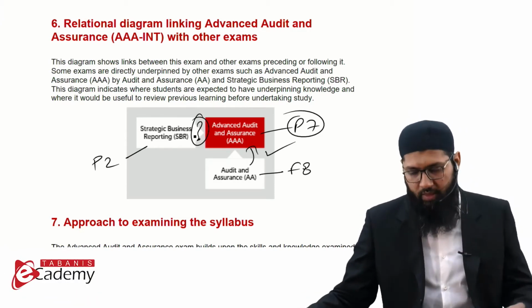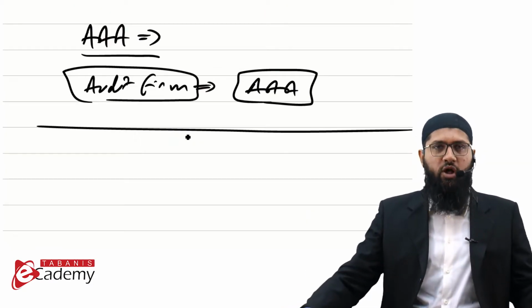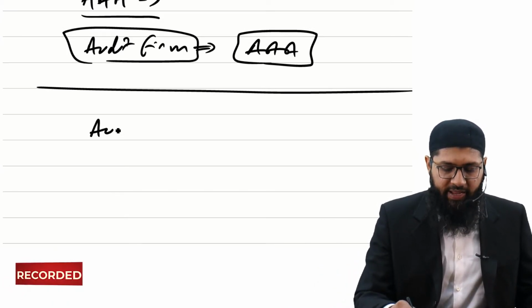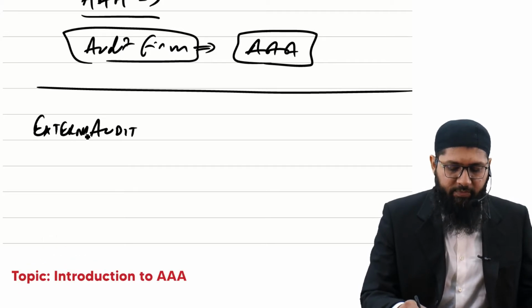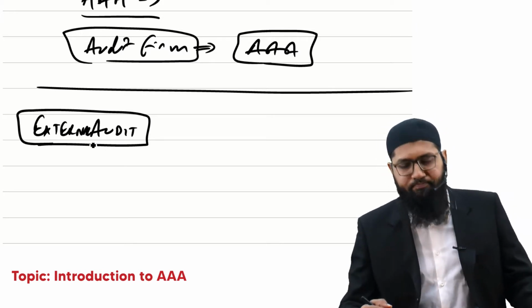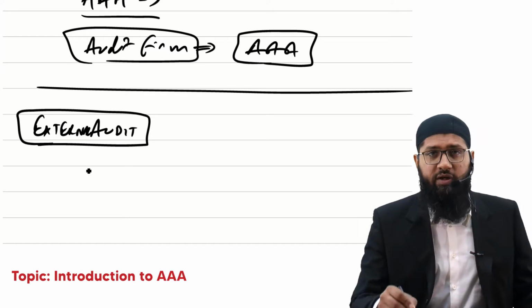So now, let's recall a bit of the audit that you have studied. What exactly is an audit? Of the different types of audit we study, external audit is the one we study the most. So what is an external audit?